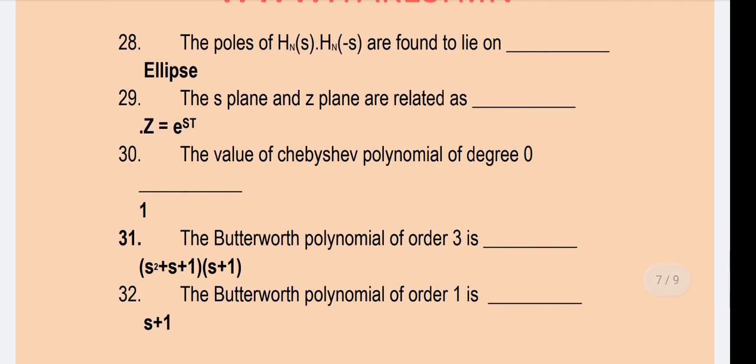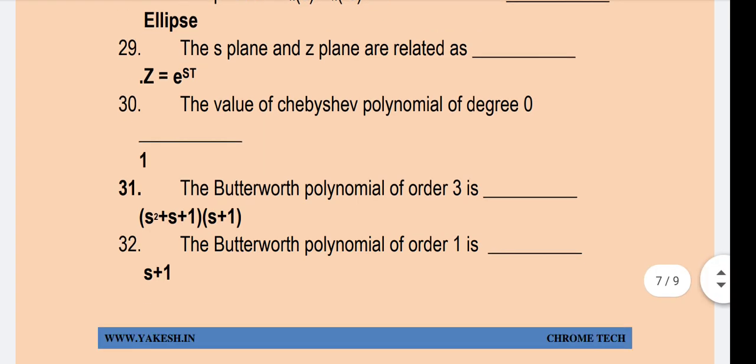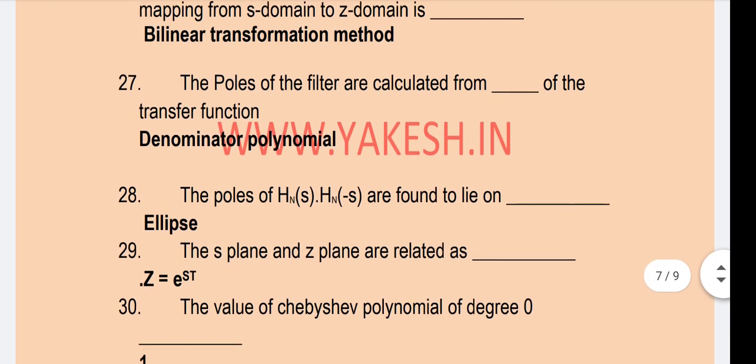The S plane and Z plane are related as Z equal to e power sT. The value of Chebyshev polynomial of degree 0 is 1. Butterworth polynomial of order 3 is s square plus s plus 1 times s plus 1. The Butterworth polynomial of order 1 is s plus 1. Ellipse.